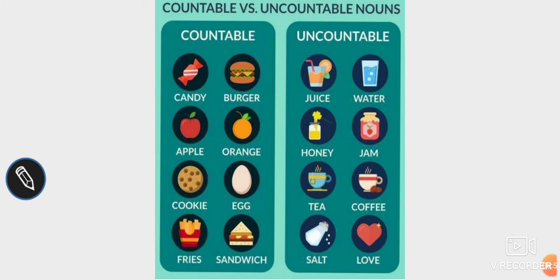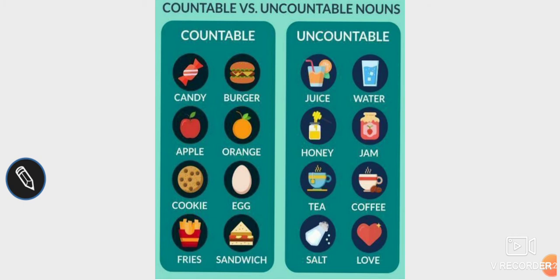So things like candies, burger, apple, orange, cookie, egg, fries and sandwich, all these are countable because we can count them. 1 apple, 2 apples, 1 orange, 3 oranges, 1 egg, a dozen eggs, like that we can count them. But uncountable nouns are names of things that we cannot count, like juice, water.